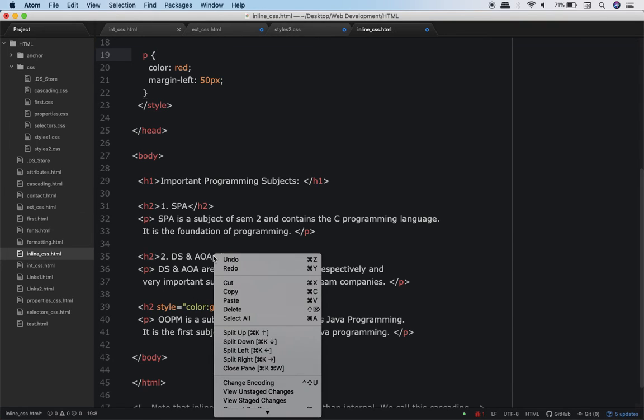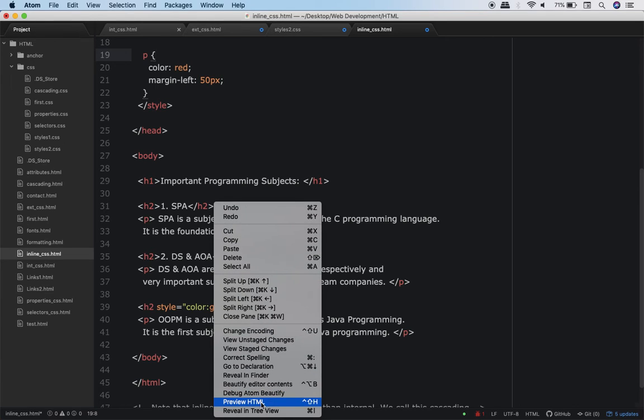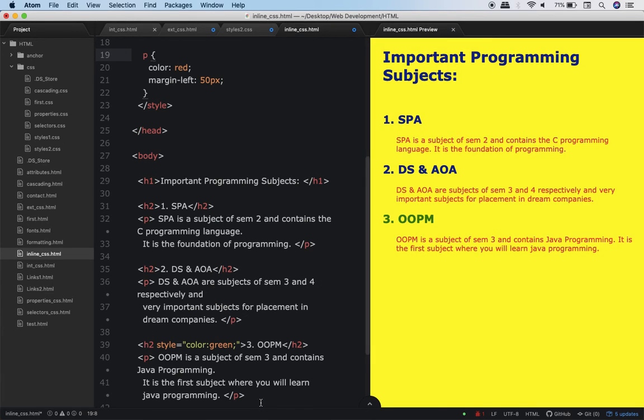Now because of this, if you look at the output, you will realize that SPA, DS and AOA are in dark blue color, but over here this OOPM is in green color. So if I ask you a question, what is given more importance, internal or inline? The answer should be inline CSS.